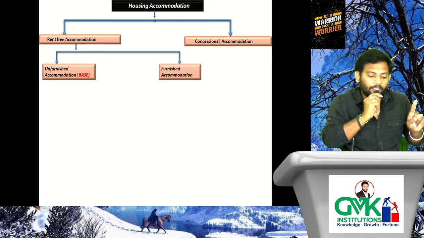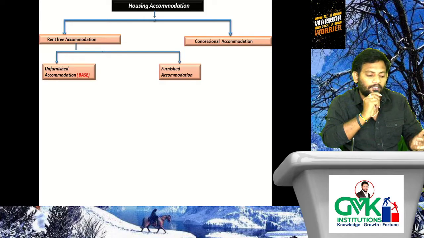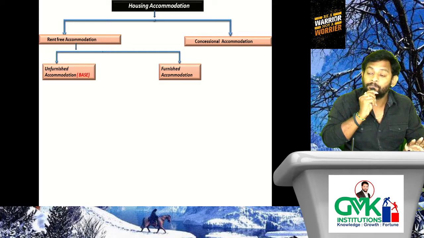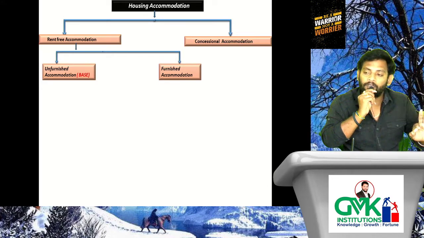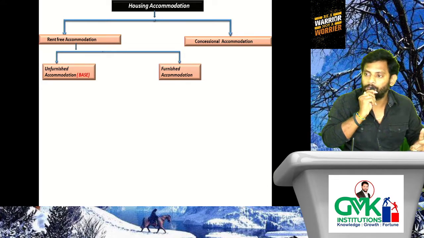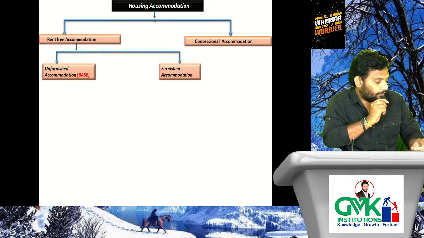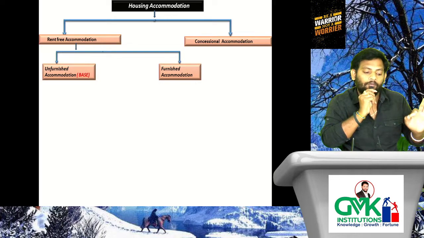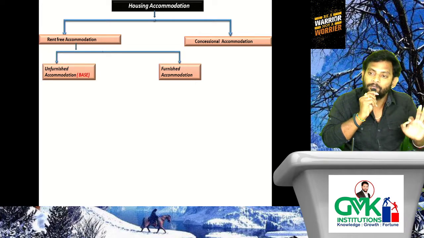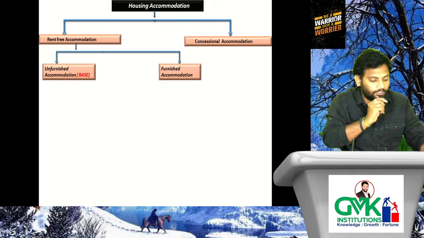That means if you understood the procedure in case of unfurnished accommodation, it is very easy to understand the procedure for furnished as well as concessional. So you need to concentrate on the procedure to determine the taxable value of benefit in case of unfurnished accommodation.